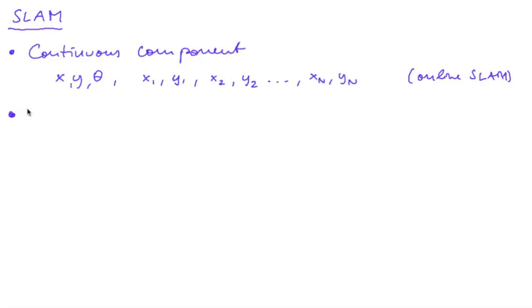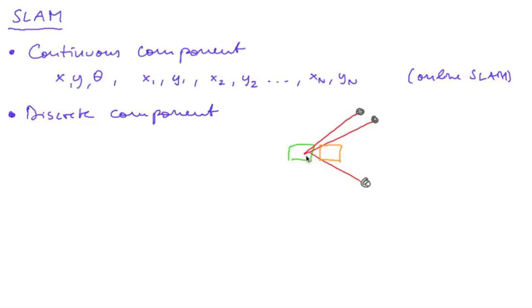And there is a second problem, which is the discrete component of the SLAM algorithm, and which involves the following. My robot observes some landmarks, and then it moves a bit. Well, this movement is noisy. Then again it observes some landmarks. So now, how do we know the correspondences? Now this might be this landmark, and this might be that landmark, whereas this is new. But it might be also the case that this landmark actually belongs to here, and this to here, and the shifts that we seemingly see here were just introduced by a large error in the movement of the robot.